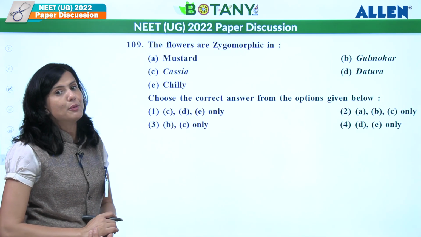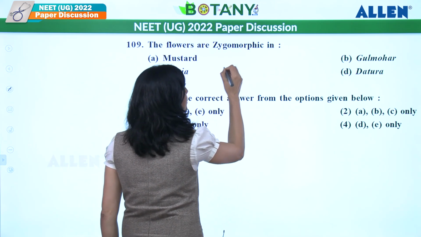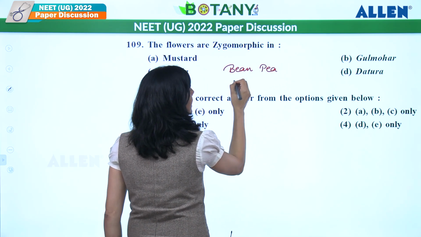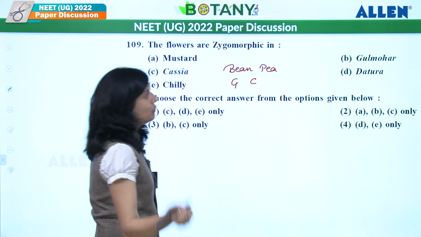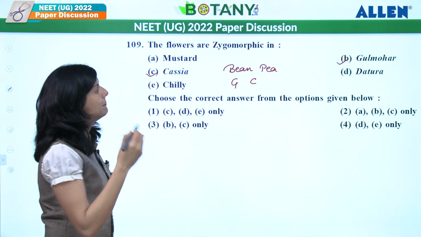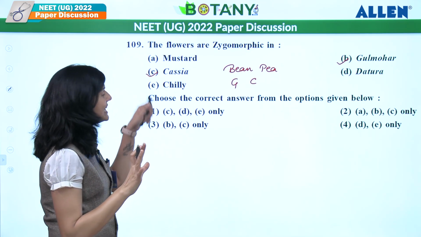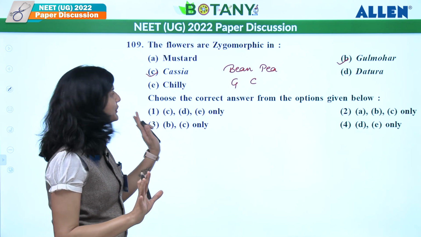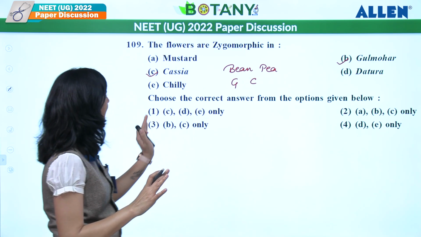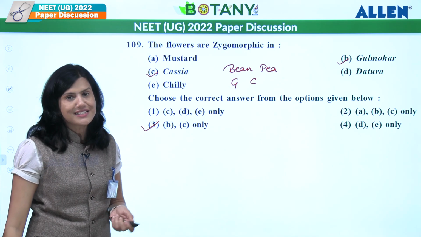The flowers are zygomorphic. What are the flowers? Examples in NCERT which are zygomorphic. So that is bean, pea, gulmohar and cassia. So what examples are given here? Gulmohar is given as well as cassia is given. Mustard, chili, dhatura, these are which kind? These are actinomorphic. So that is not the option. So what should be the answer over here? B and C. That is right. So third will be the answer, B as well as C.